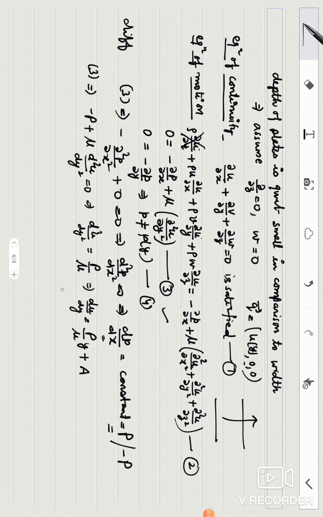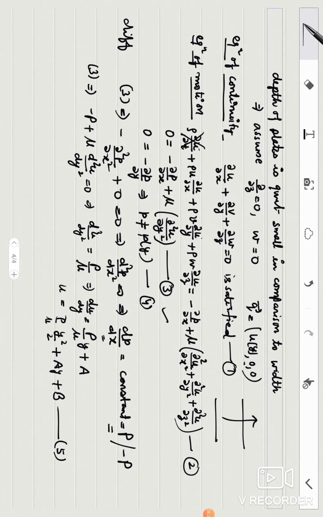Again integrate, u is equal to P upon μ y²/2 plus Ay plus another constant of integration. So this is the value of u, where A and B are constants which are to be determined as per the physical situation.